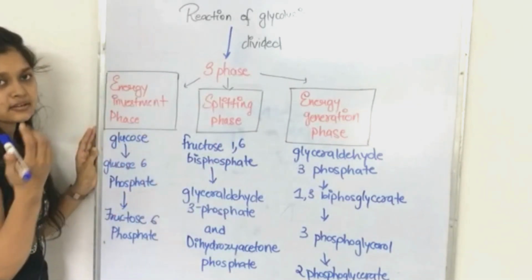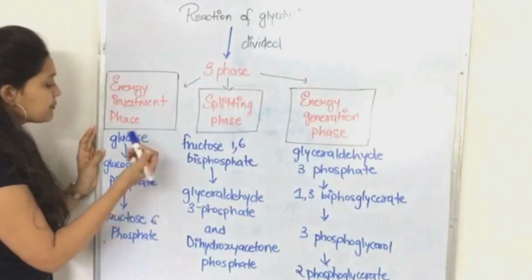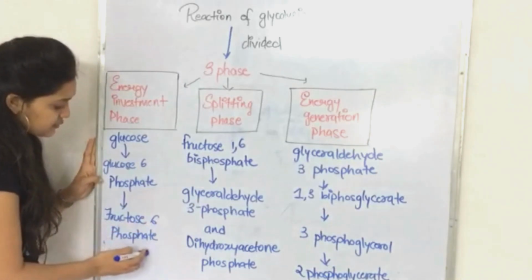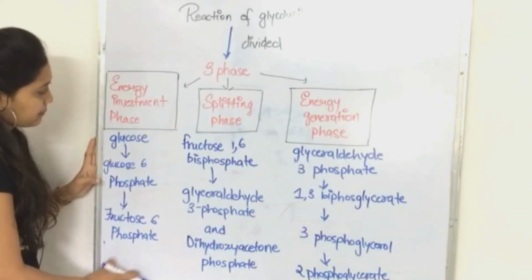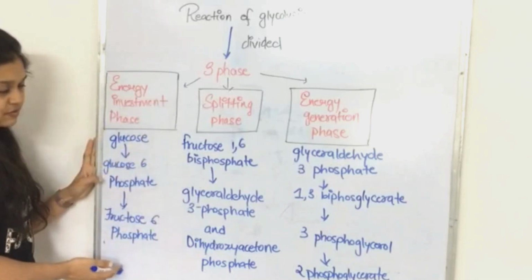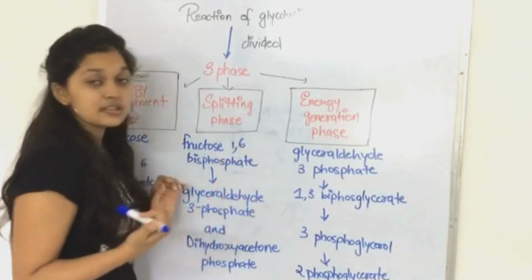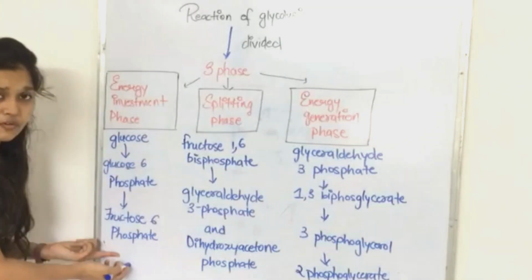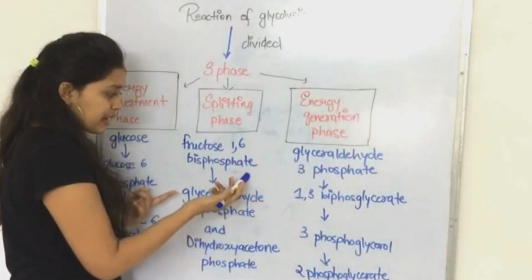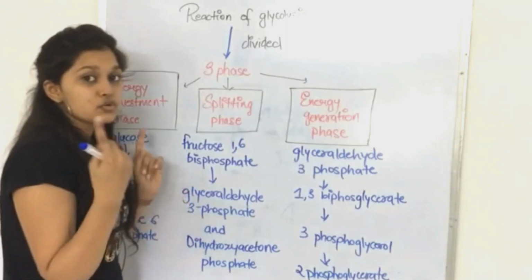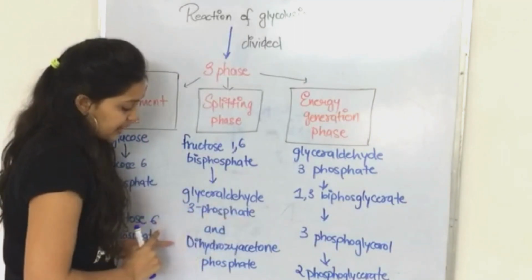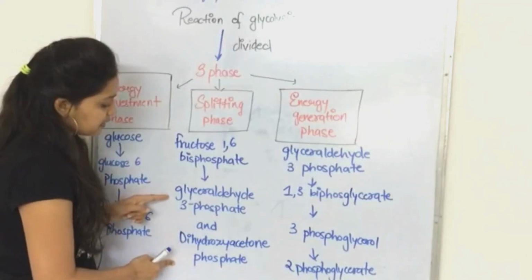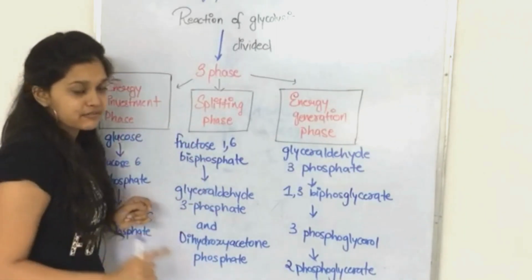Now first we know that it is glycolysis. It will start with glucose. Glucose will change into glucose 6-phosphate, and then it will change to fructose 6-phosphate. Three steps will happen in the first phase, energy investment phase. Second phase is splitting phase. In this phase, fructose 6-phosphate will convert into fructose 1,6-bisphosphate. Then it will split into two, glyceraldehyde 3-phosphate and dihydroxyacetone phosphate. These are two. So now this will split into two. That's why it is known as splitting phase.